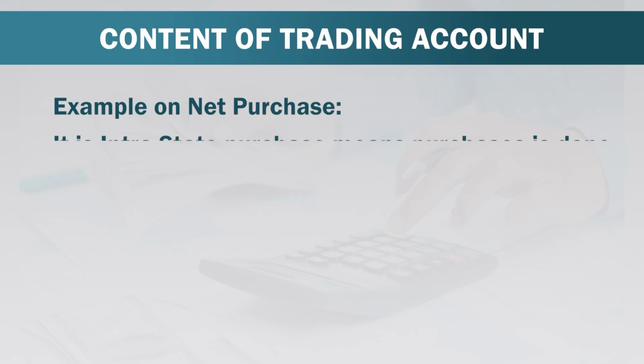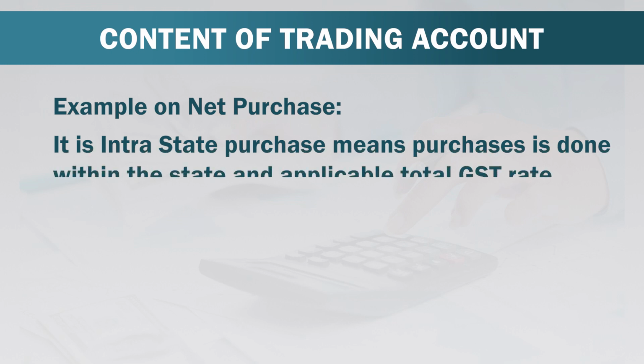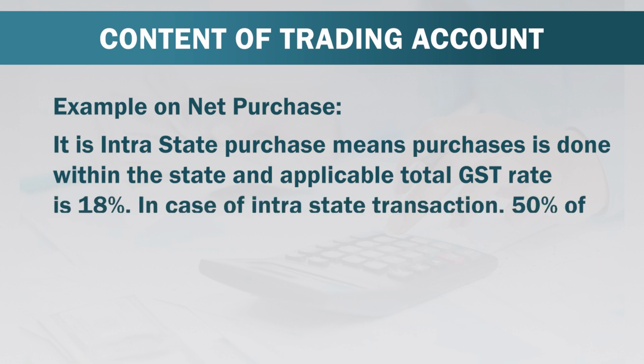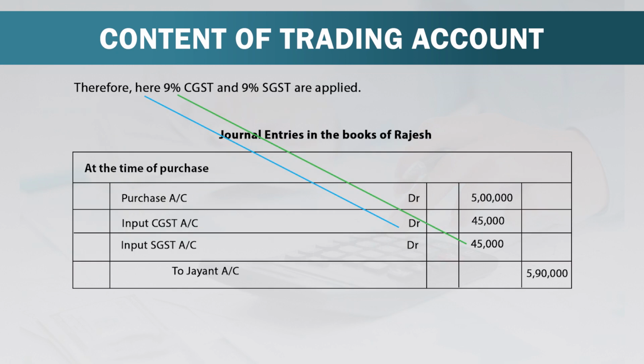Therefore, it is an intra-state purchase, means purchase is done within the state and applicable total GST rate is 18%. In case of intra-state transaction, 50% of total GST shall be allocated to CGST and 50% to SGST. Therefore, here 9% CGST and 9% SGST are applicable. Let us have a look on journal entry.